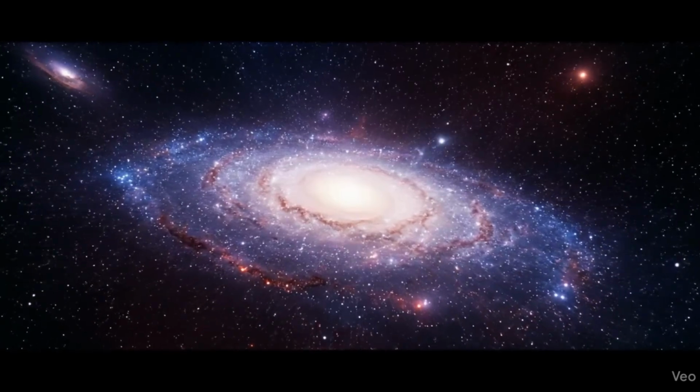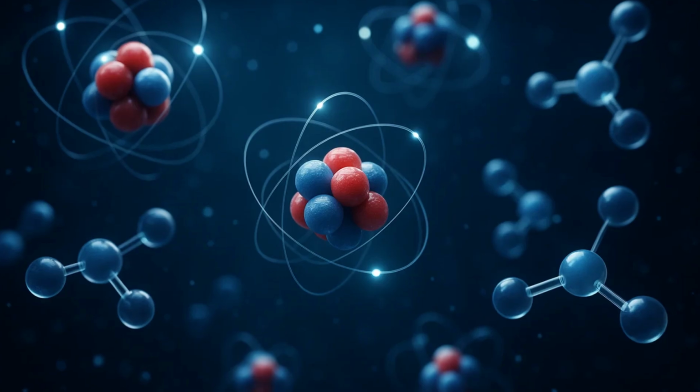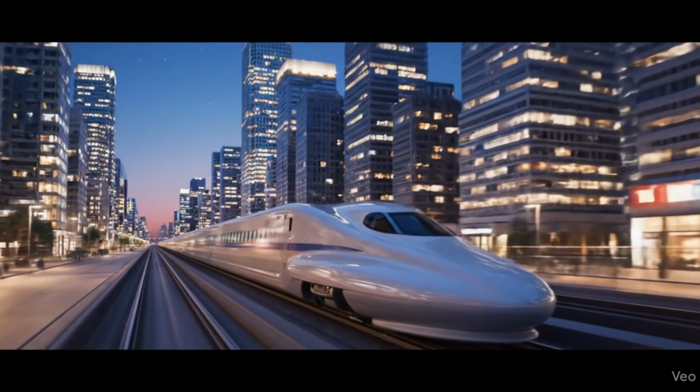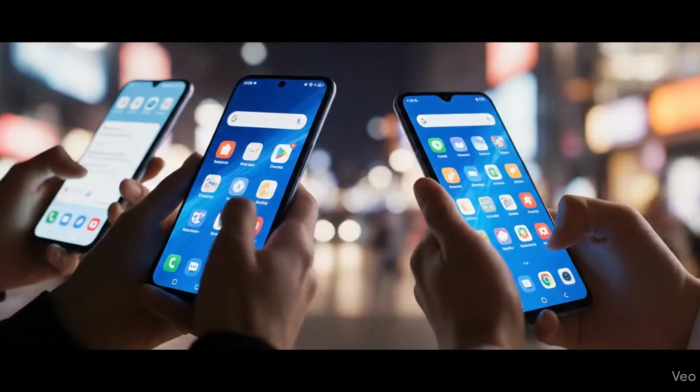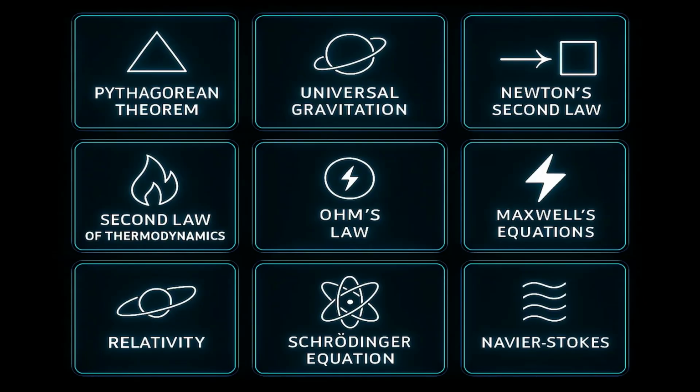From the grand cosmos to the smallest particles, our universe is governed by a set of rules. For millennia, humanity has sought to understand these rules, to write them down in the universal language of mathematics. Today, we'll explore the 9 most important equations that have shaped our world.